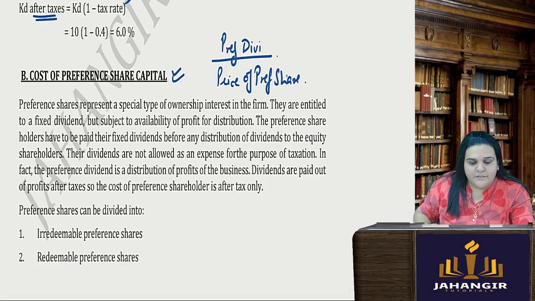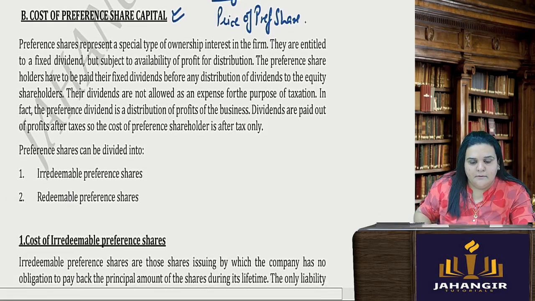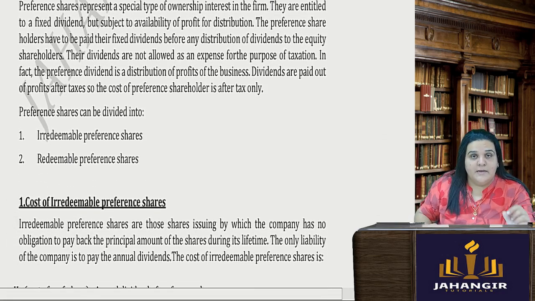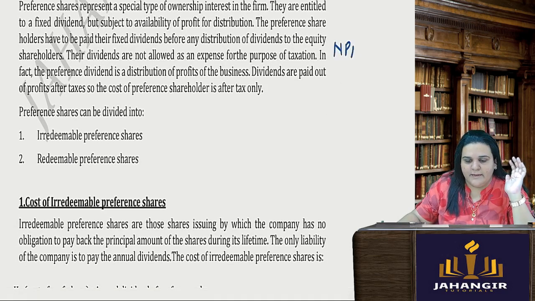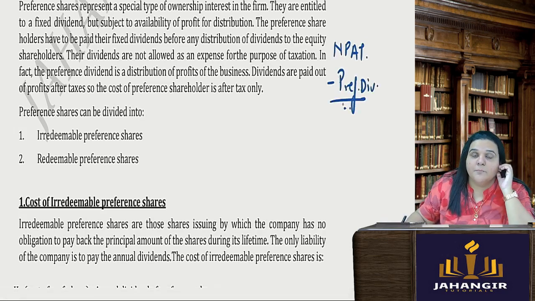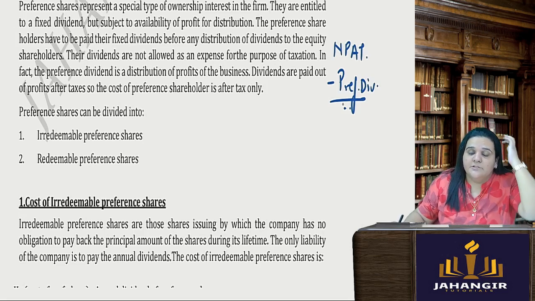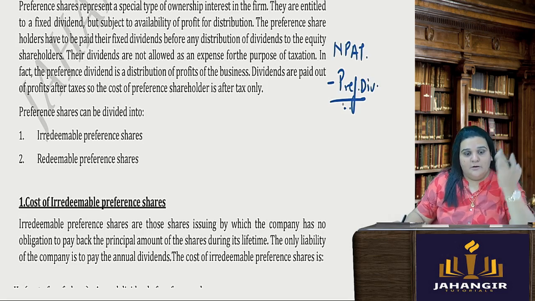The dividend which is paid to the preference shareholders is always after net profit after tax. Only from there does the preference dividend go. It is an appropriation of profit. So preference dividend is always after tax. However, there can be dividend distribution tax on these preference shares.